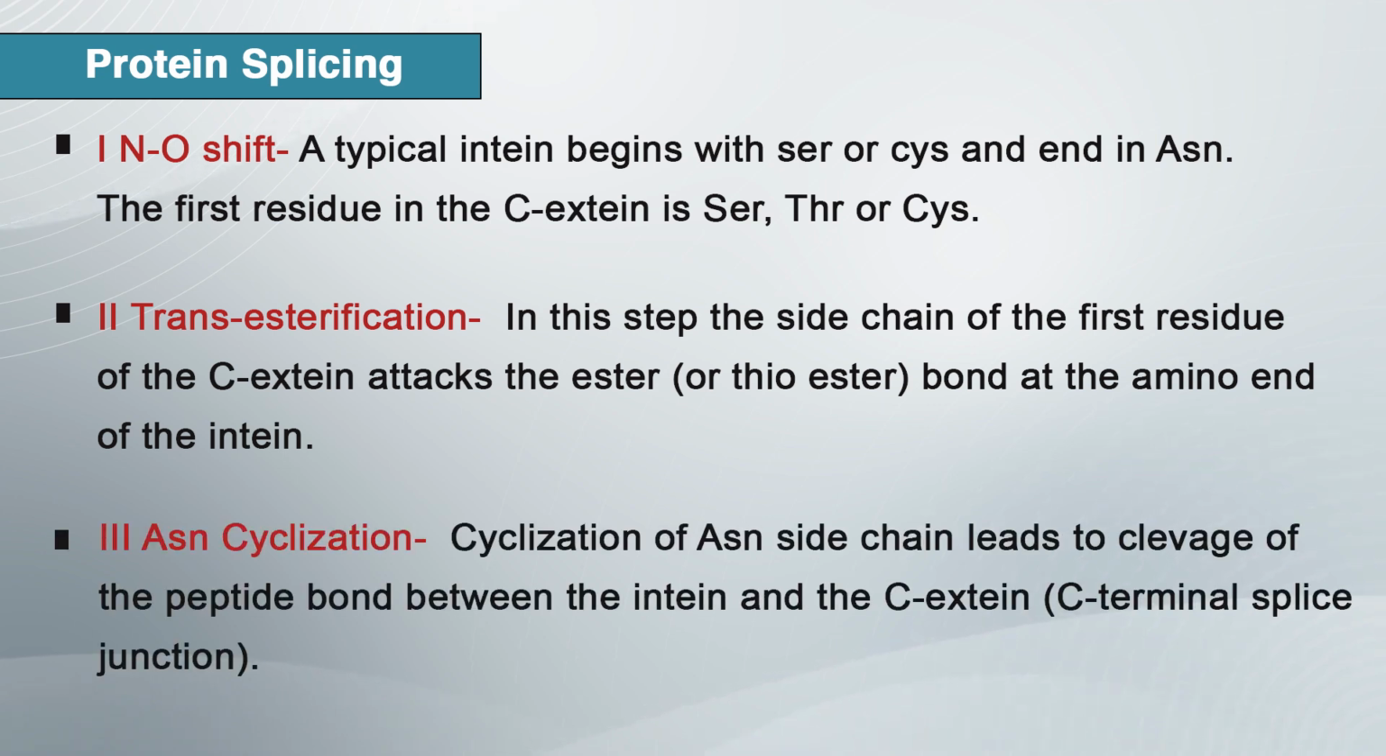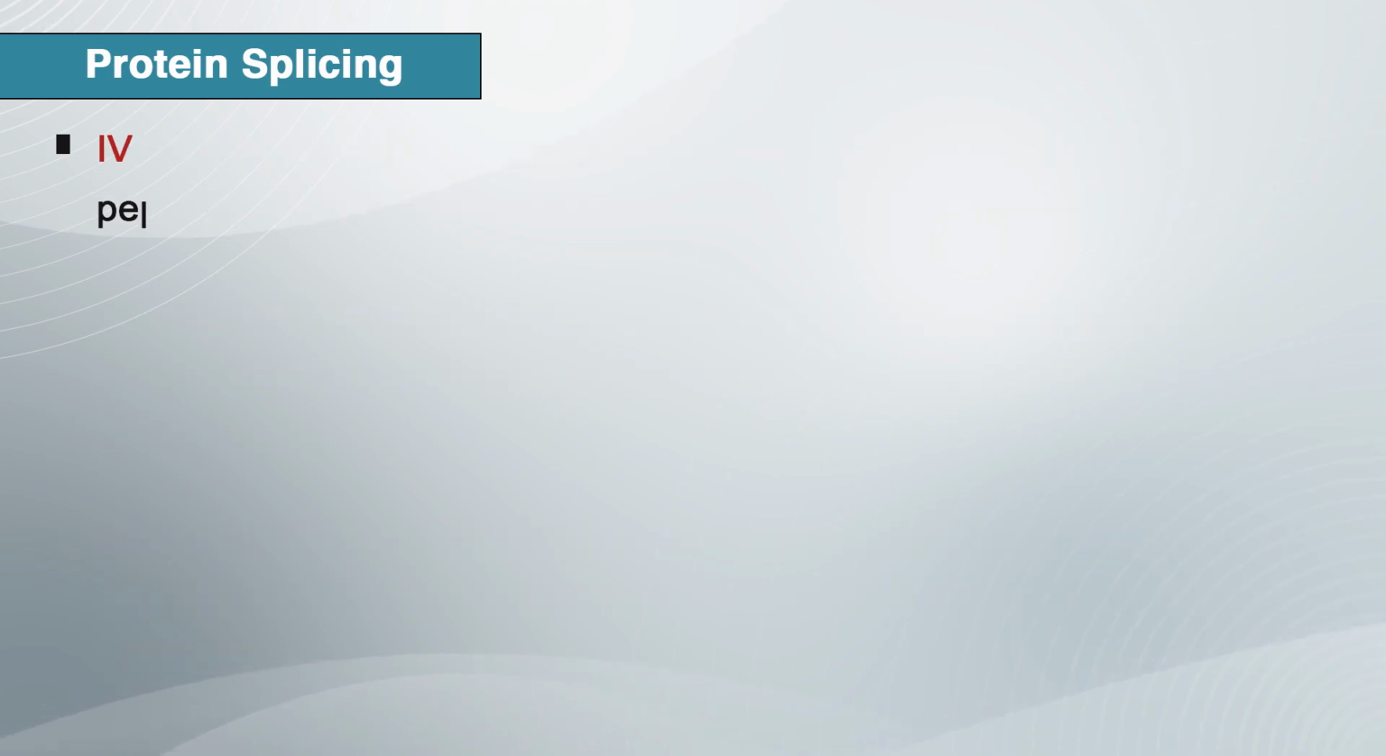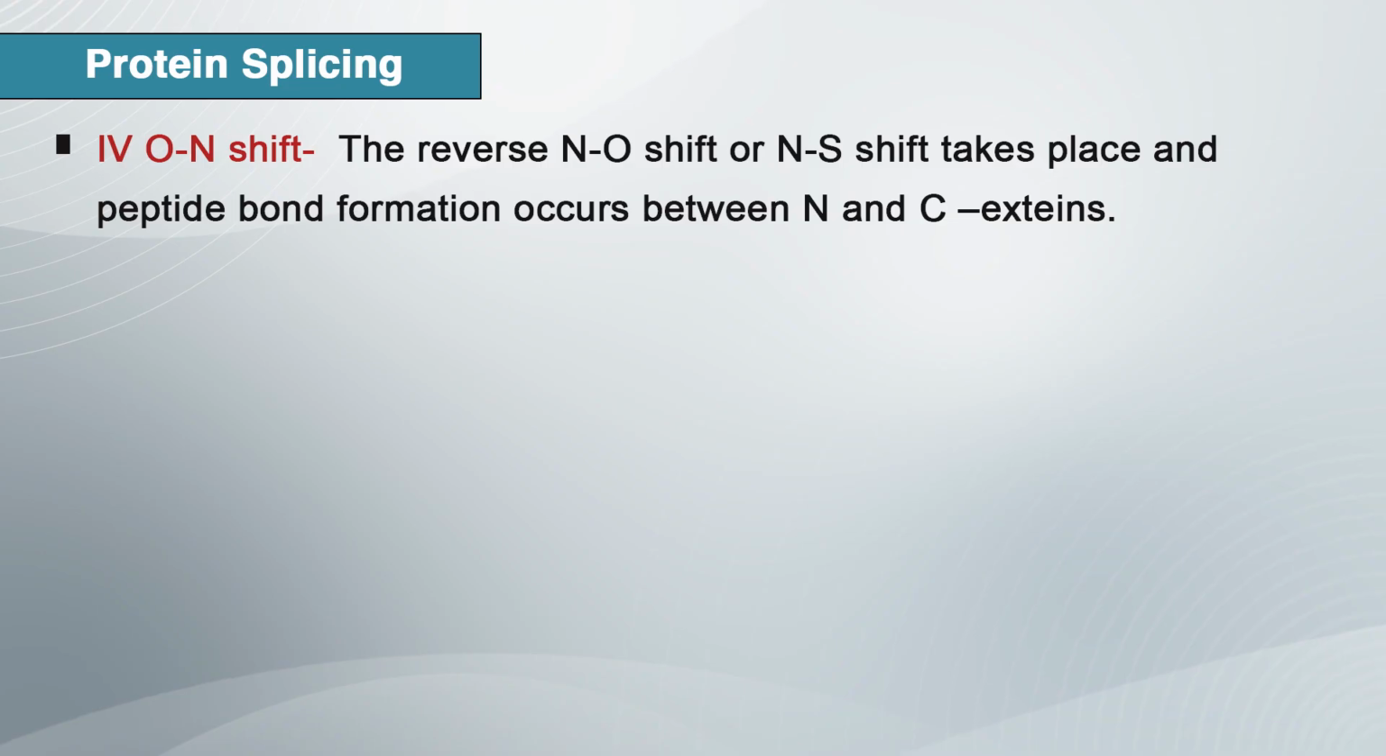SN cyclization leads to the cleavage of the peptide bond between the intein and the C-extein. This reaction removes the intein from the ligated exteins, which are linked together via a thioester bond. The ON shift is the final step of protein splicing and is spontaneous. The reverse of the NO shift or NS shift takes place, and a peptide bond forms between the N and C termini.